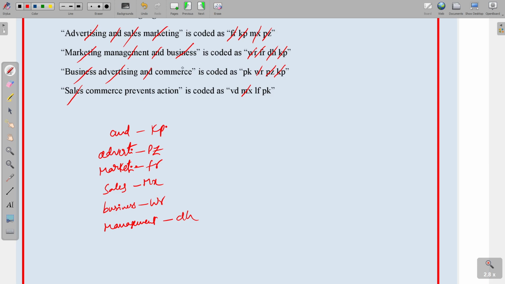Coming to the third one, left with only commerce. Commerce is PK. Next, coming to the last one, commerce. So commerce is also again. Next, the remaining 2 words we left, that is VD and IF. So prevent or action, both are coded either VD or IF. So VD or IF. So let us move on to the questions.